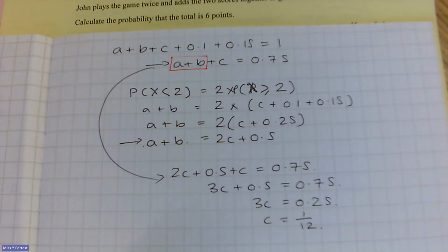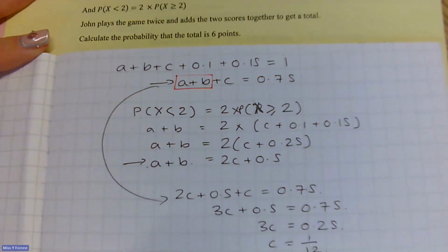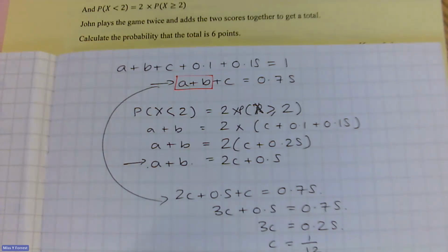Okay, now I've got really no way of working out a or b, so I'm hoping that the question doesn't want me to do that. I know I haven't really read even what the question wants yet, but I thought there was going to be something to do with that. So let's have a little look. John plays the game twice, and adds the 2 scores together to get a total. Calculate the probability that the total is 6 points.